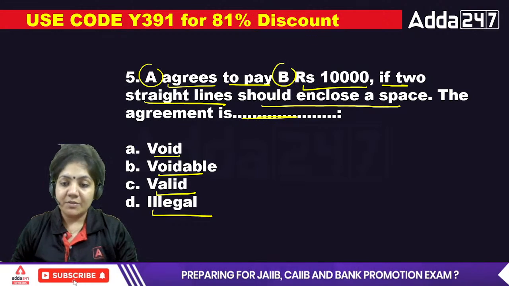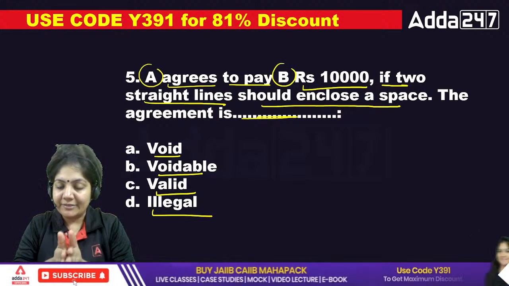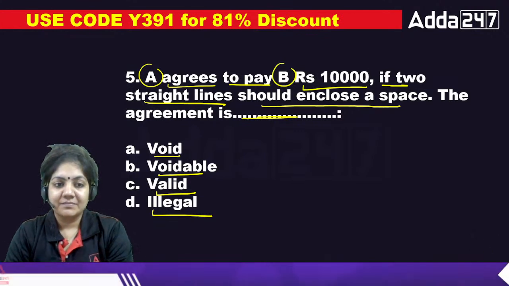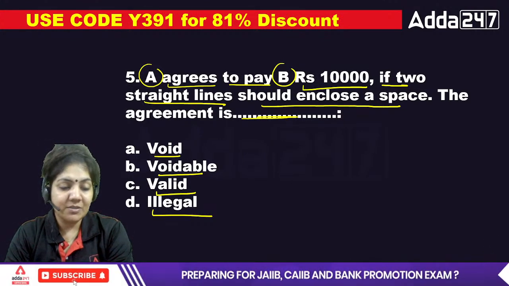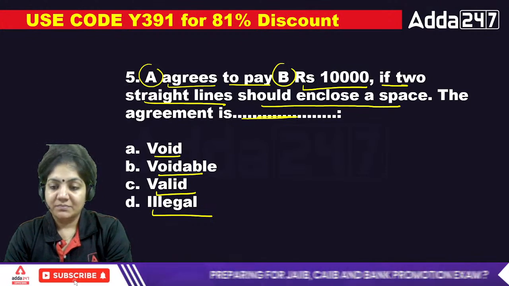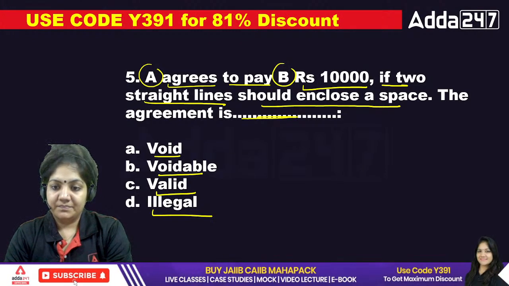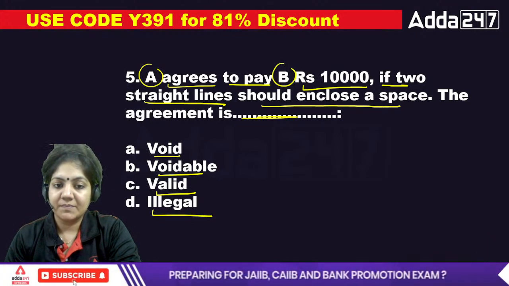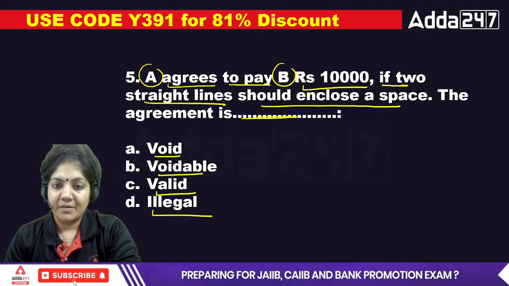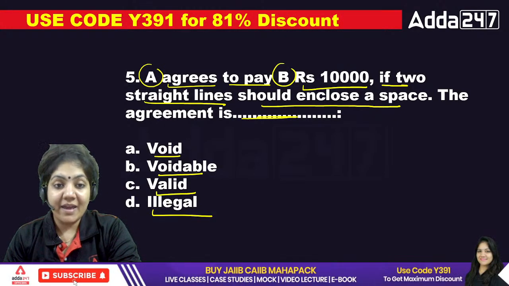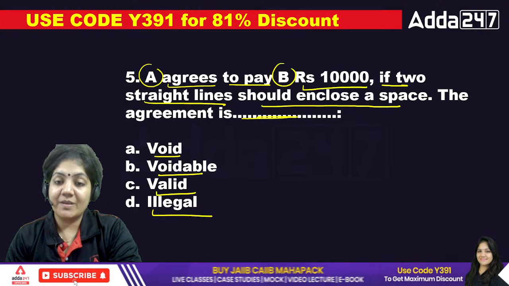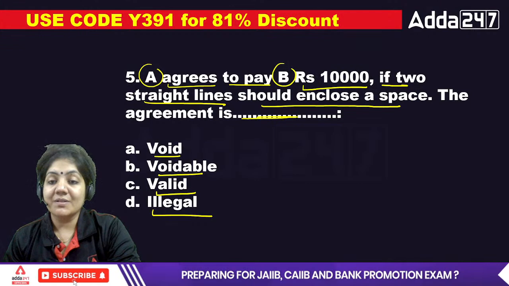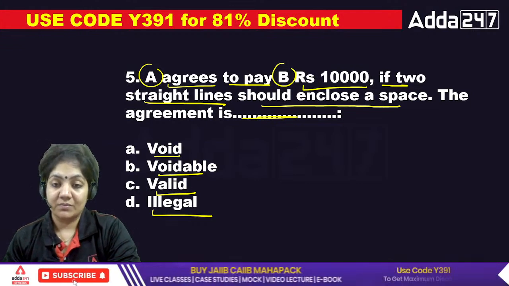Whether it is possible to join the parallel line. That is possible. Fifth one. Tell me, A agrees to pay B rupees 10,000 if two straight lines should enclose a space. So agreement is what?